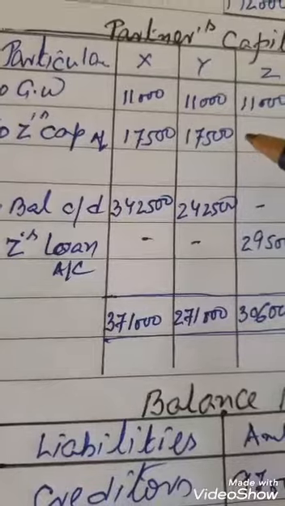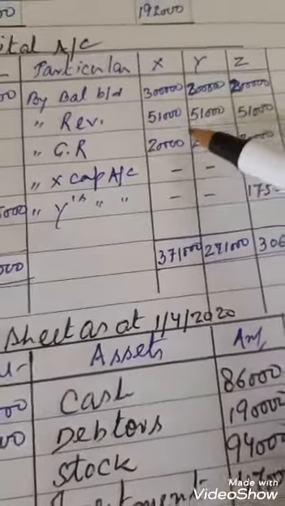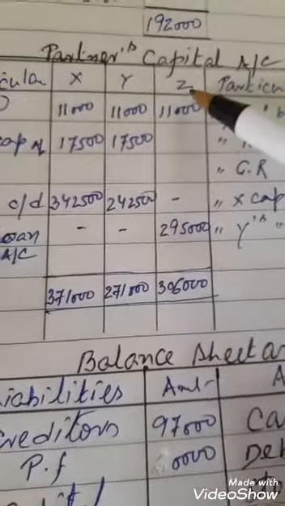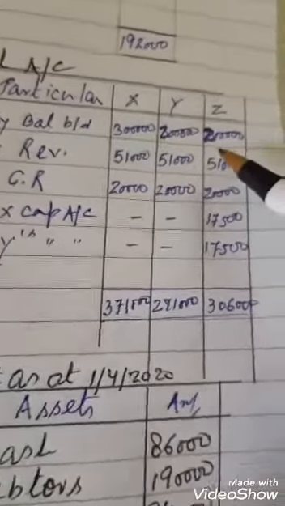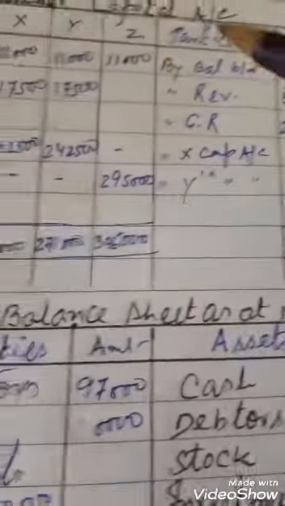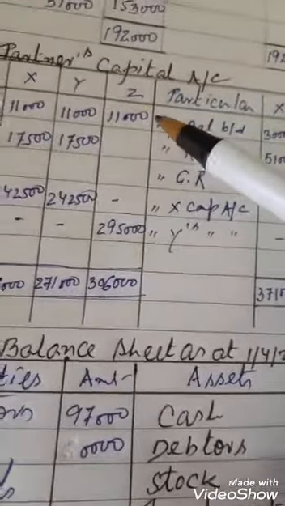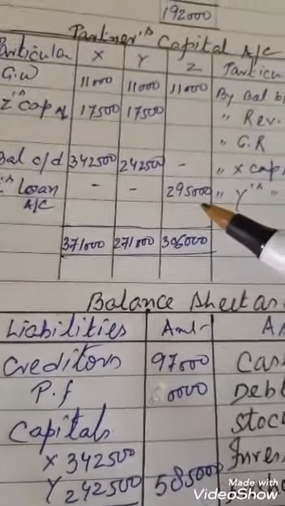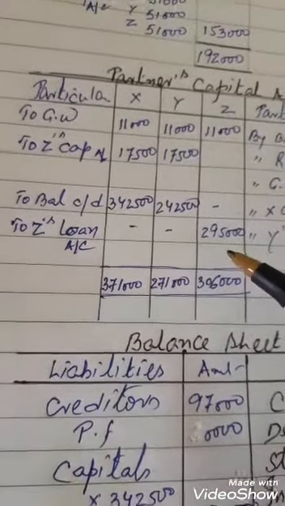Now, no more entries are given in the capital account, so you make the balances, you make the total and find out the balance of X and Y. But regarding Z, nothing is mentioned. So if nothing is mentioned for the retiring partner, the total of the credit side will be deducted from the debit side, and the result, if nothing is mentioned, will be known as the retiring partner's loan account.